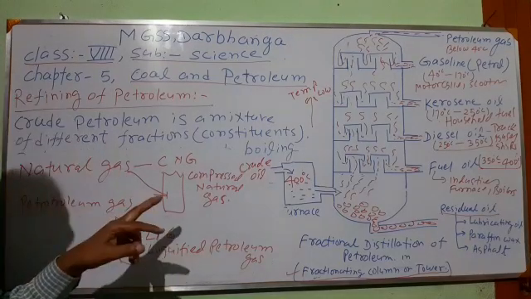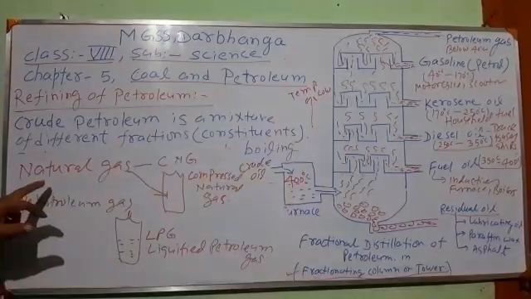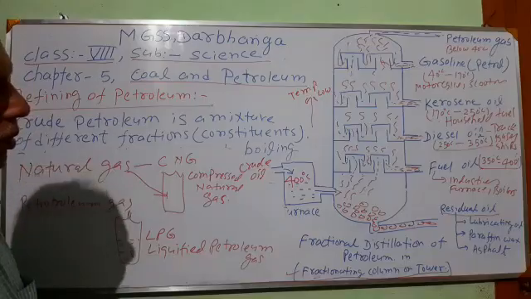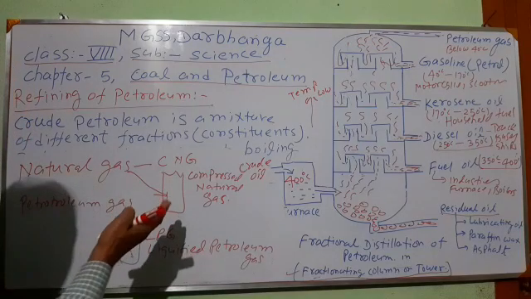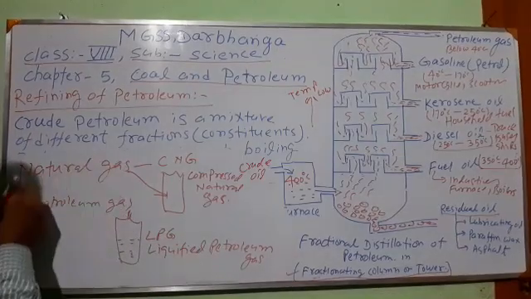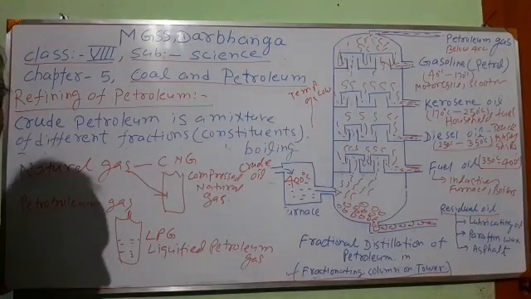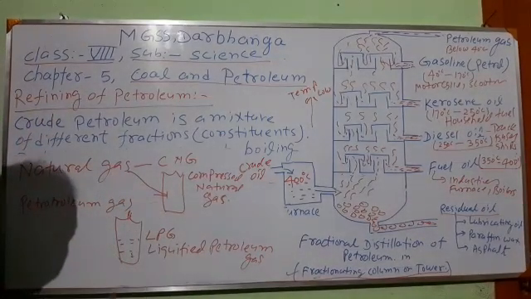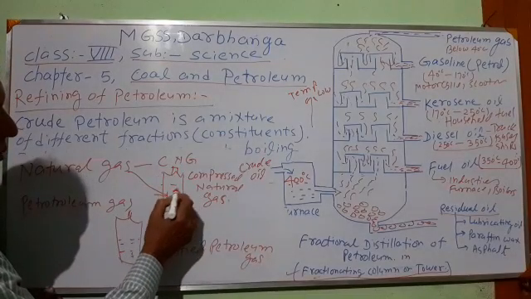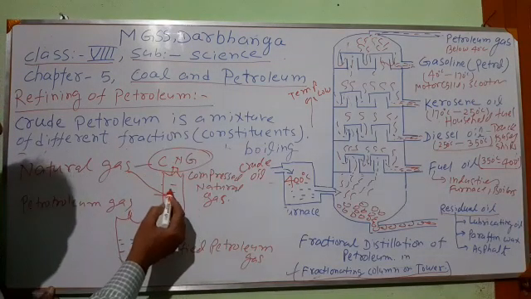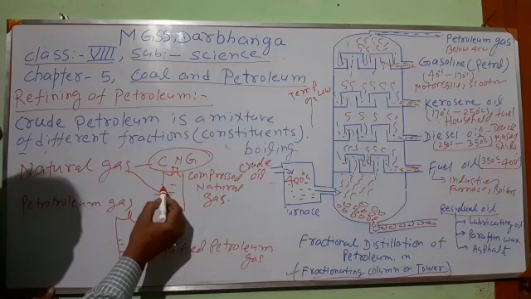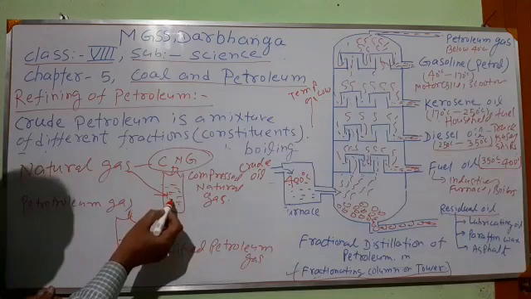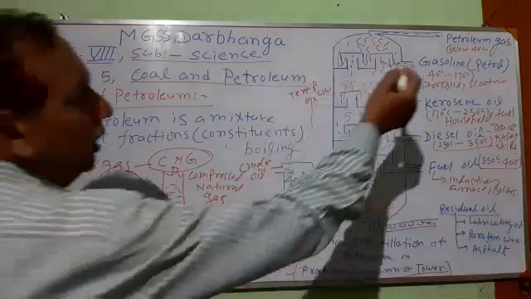Dear students, we mainly use two types of gaseous fuel. One is natural gas. When we obtain petroleum from the oil well, before the oil comes, natural gas comes. That gas which comes directly from the oil well is known as natural gas. And when this natural gas is compressed into a cylinder, it is known as compressed natural gas, CNG. A very common fuel, CNG. It is a clean fuel. The same natural gas is filled in a cylinder under pressure, so it is known as compressed natural gas.